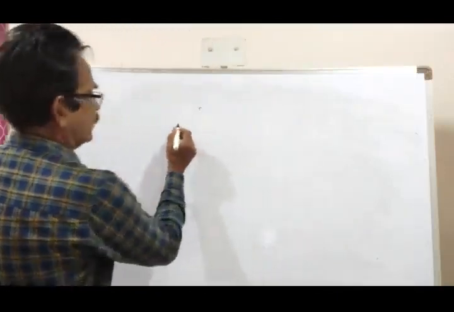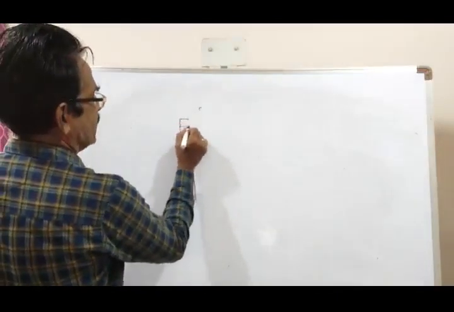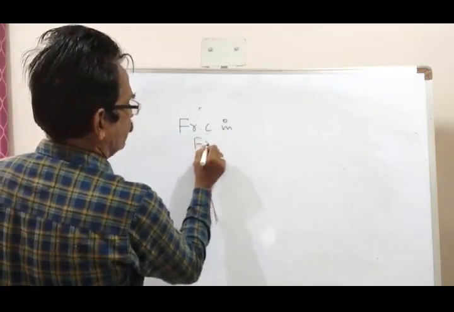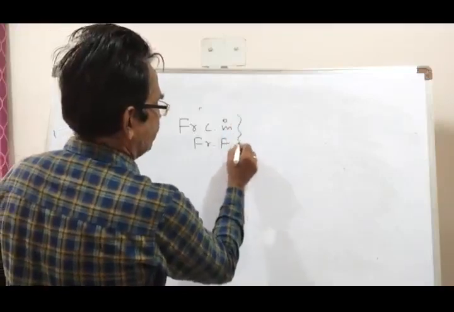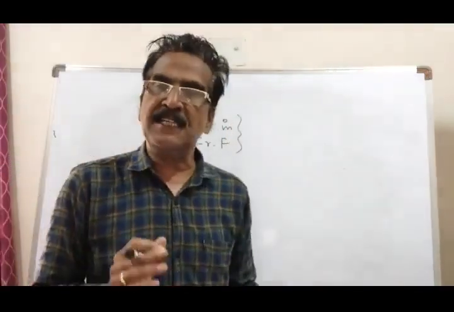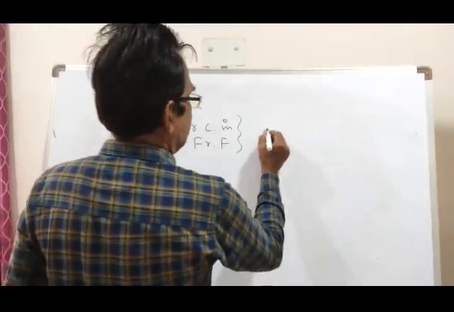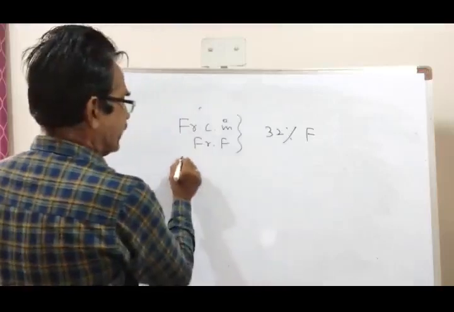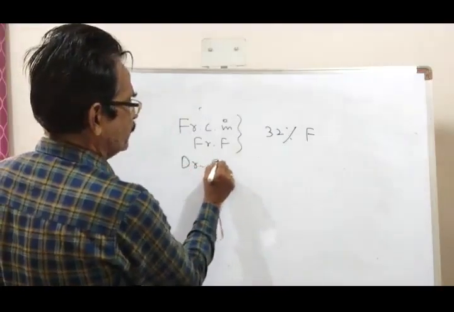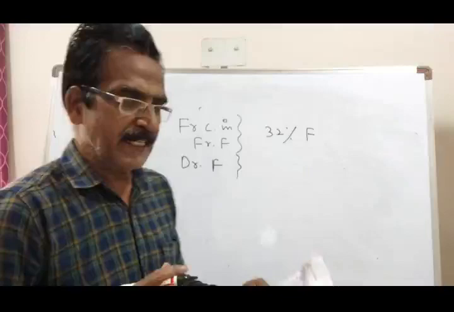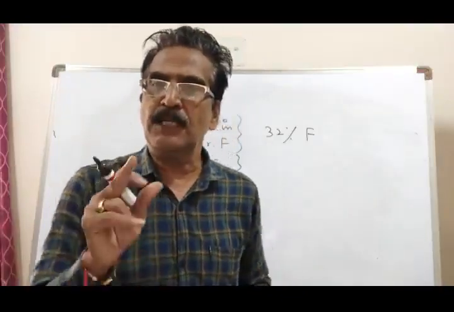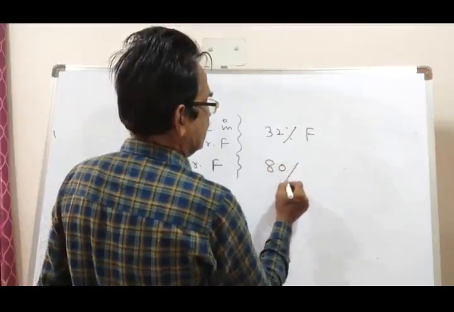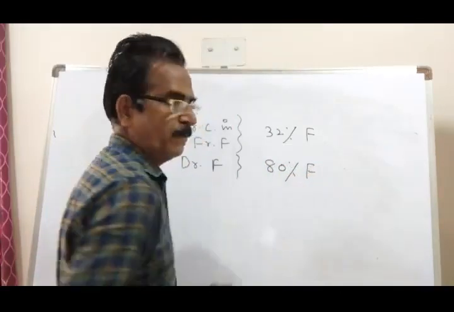So in fruit contents in fresh fruit, 68% water means 32% fruit. In dry fruit, the fruit contents is, 20% water means 80% fruit.